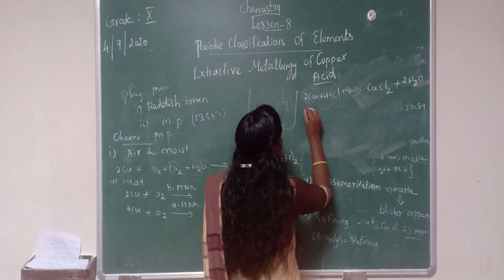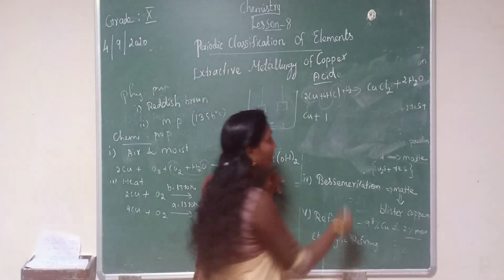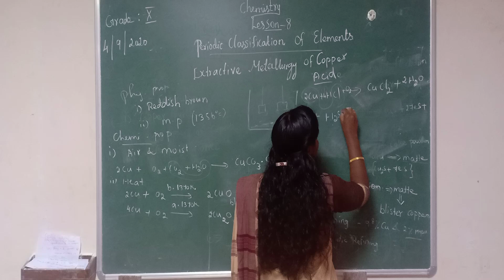Then copper reacts with sulfuric acid. What is the sulfuric acid formula? H2SO4.